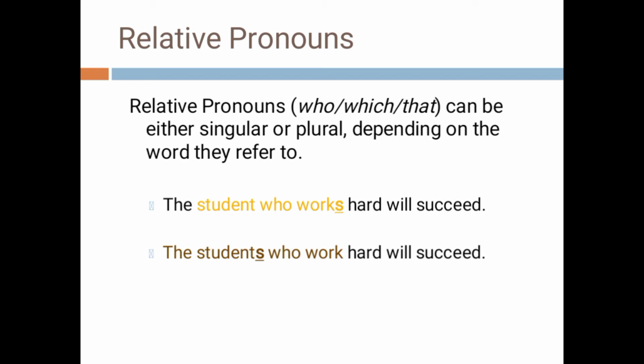Like the student who works hard will succeed. Here, before the relative pronoun, the noun student is singular, so the verb is singular, works. But the next sentence, the students who work hard will succeed. Here the preceding noun is plural, students, so the verb is work, students who work. Students is plural, so work is also plural.